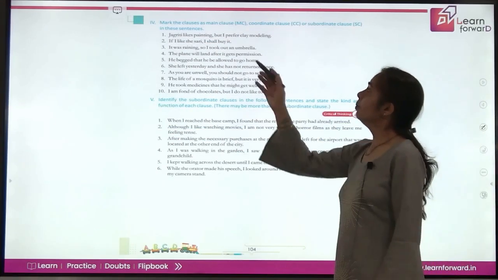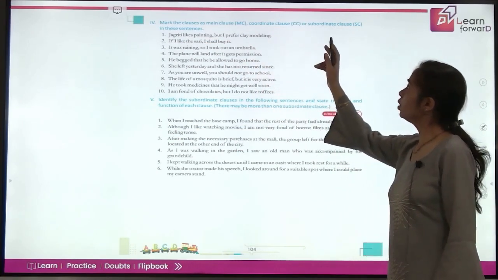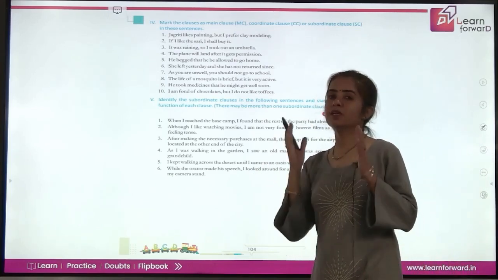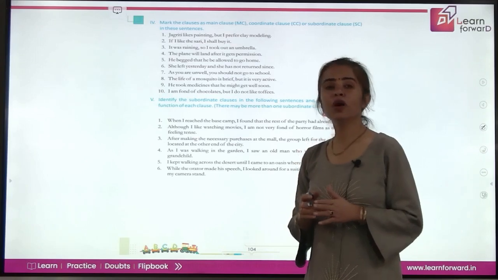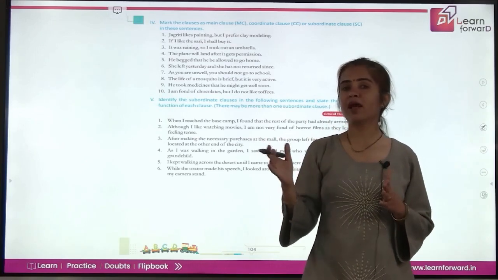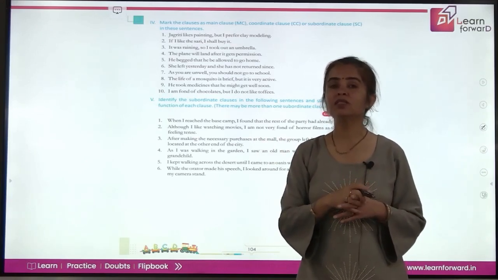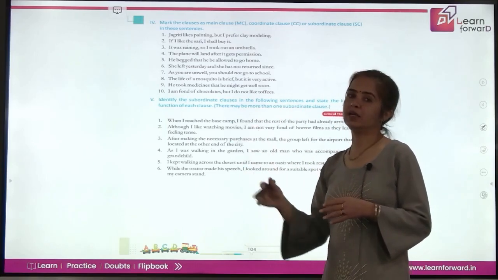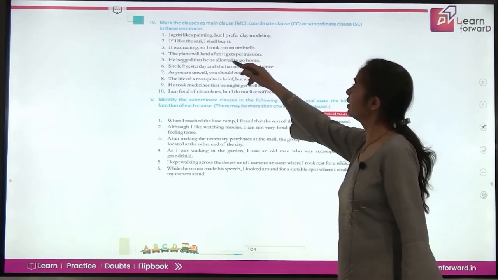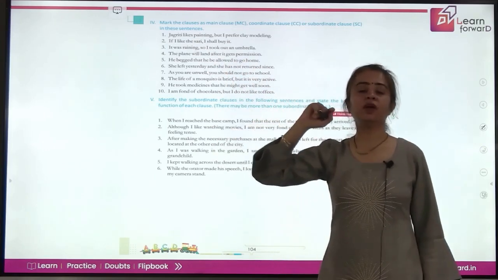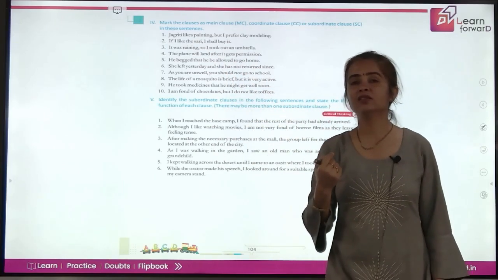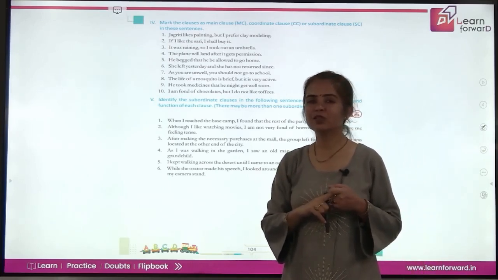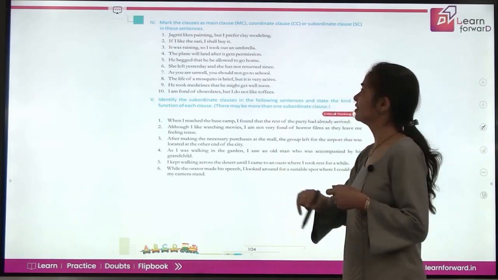Coming to next, mark the clauses as main clause, coordinate clause or subordinate clause. So, what are main clauses? The principal clauses. Then the coordinating clauses are equal in rank with the principal clause or the main clause, and then subordinating clauses, they are dependent clauses. So let's look at this. And let us recall one more thing. Coordinating clauses are joined using coordinating conjunctions and subordinating clauses are joined using subordinating conjunctions.